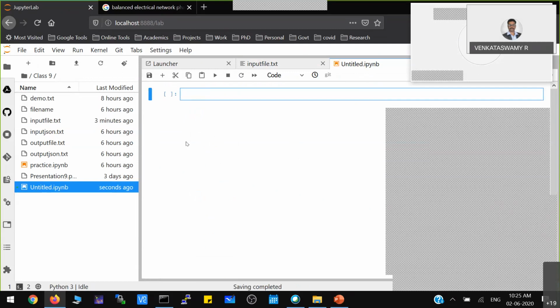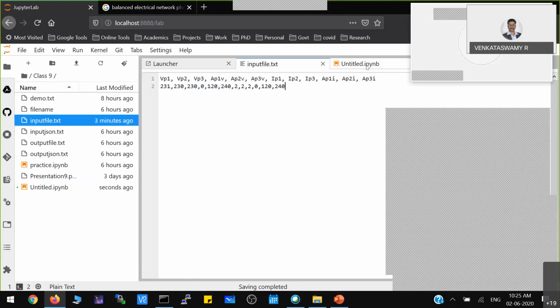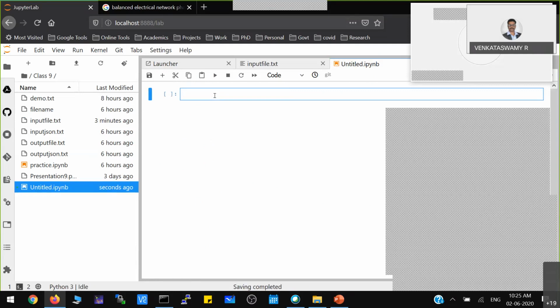I'll move on. Now, for the program, you have to select the notebook and start writing your program, basically to take the content of this particular file. So you have to use something like this. File is basically the object. You have one command to open a file. That function takes a file name as a parameter. Input file dot txt is basically the file name.